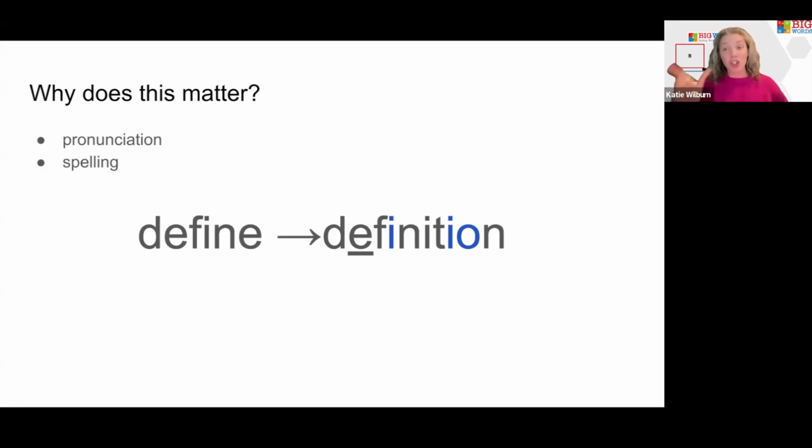But when we add on that shun, definition, they have to have that more complex knowledge of schwas and both how to read it, to recognize the shun and know that that may influence the word to have that lazy or I sound. And when they go to spell it, understand that that base word is still there. It is still define. We're just adding on that suffix, which changes then what the meaning is, right? We're changing it into a noun.